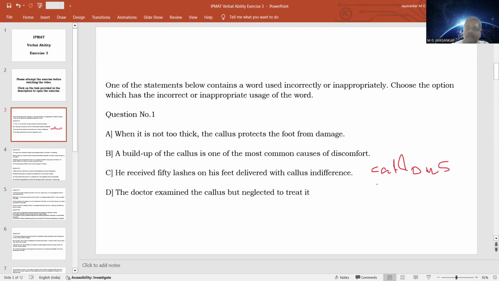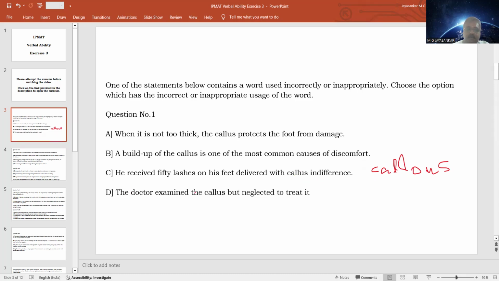Callous means careless, or without any sensitivity or concern. So callous indifference means absolutely insensitive or absolutely unconcerned. So the word callous, C-A-L-L-O-U-S, is the correct word, not C-A-L-L-U-S. So this seems to be the wrong usage, and we will keep it as the answer.